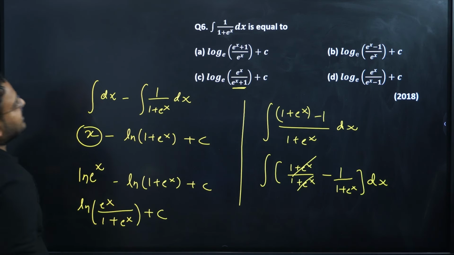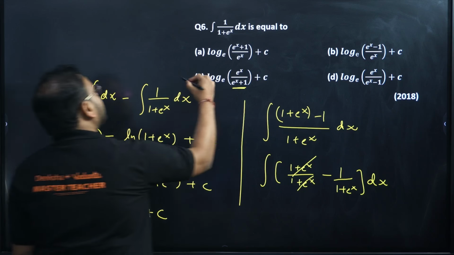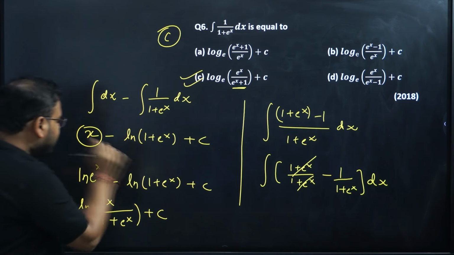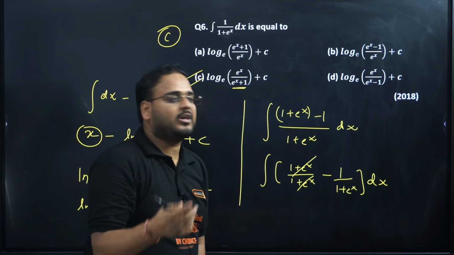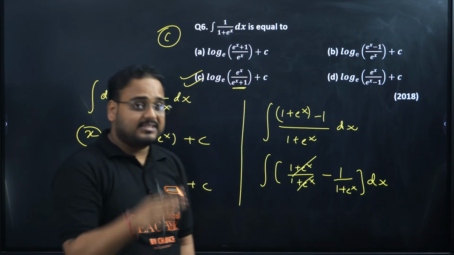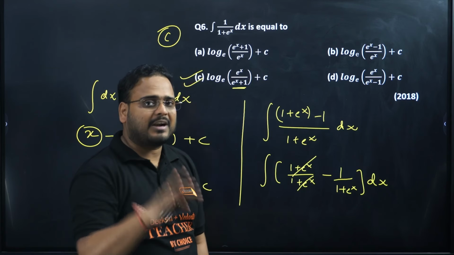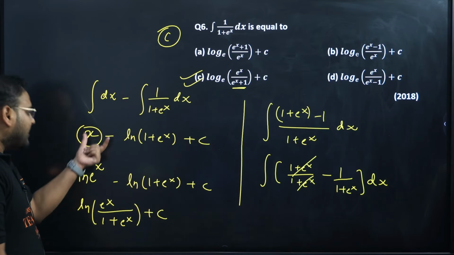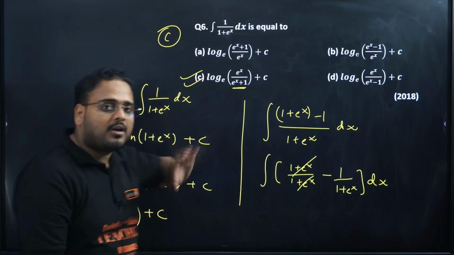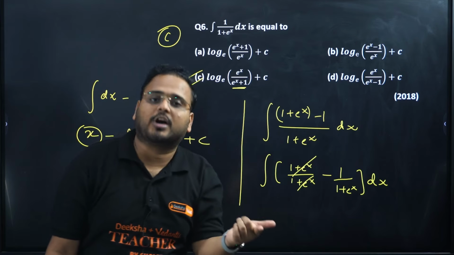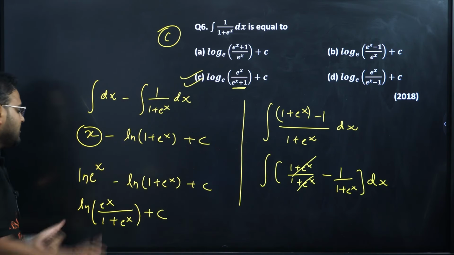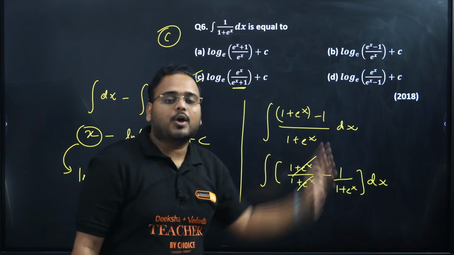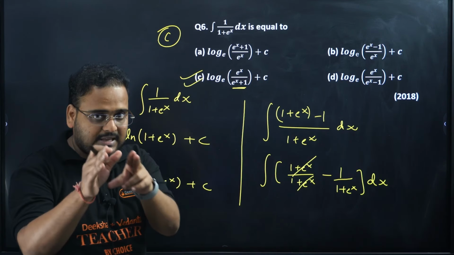This will match option C. That's your correct choice. Very simple, a very quick question. You can get it done in 30 to 40 seconds, and if you practice, within 20 seconds. But it's a smart problem, because the final result doesn't come in the form of log. You have to apply your learning of logarithms to replace x as ln of e power x. Why do we do that? Because we have the quotient form applied everywhere. Making sense? Superb.